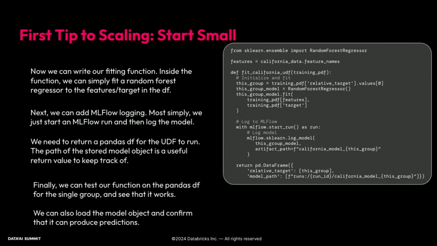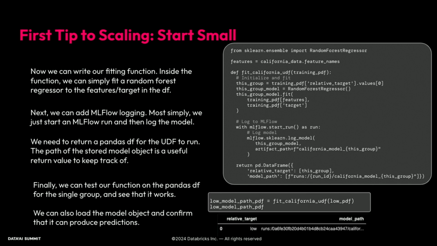Finally, we can test this function outside of Spark, on the Pandas data frame for the single group. So we can get that Pandas data frame we extracted, pass it through this function, and then again, what's hidden is a Pandas data frame that has a target and a path to the model artifact. And here, if we load in that model artifact and then generate predictions, we can see that they cluster on the diagonal. That is, there's a high predictive power from this model. Again, it's not cross-validated. That's a separate issue from what we're trying to illustrate here, and it can obviously be included.